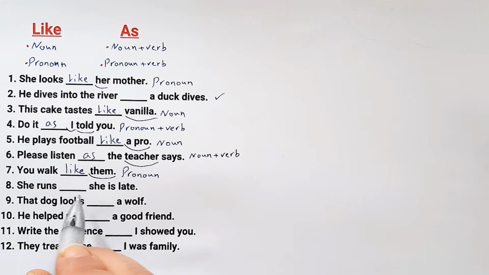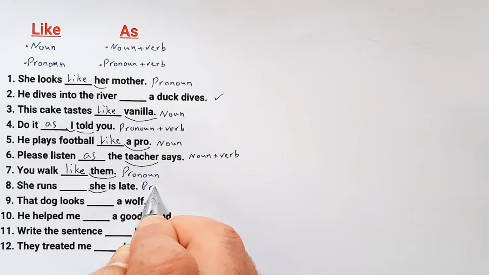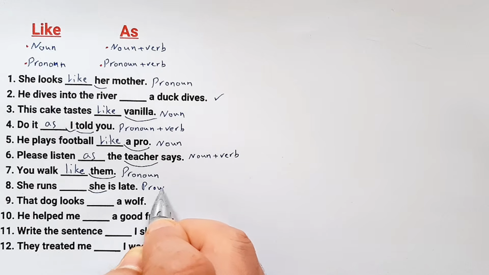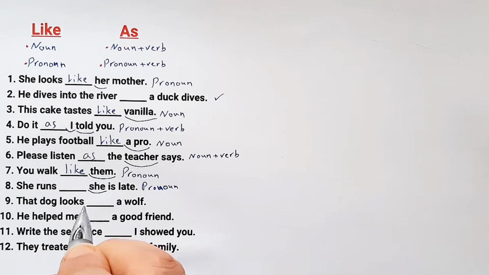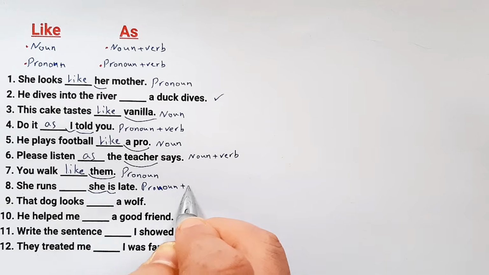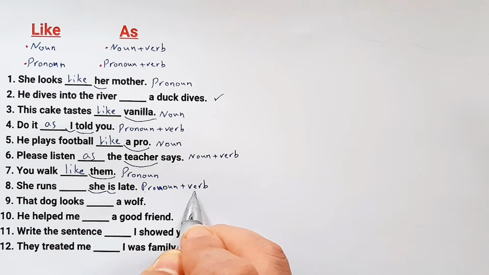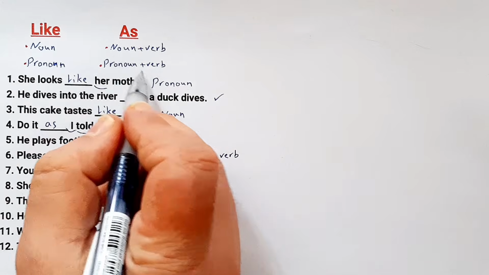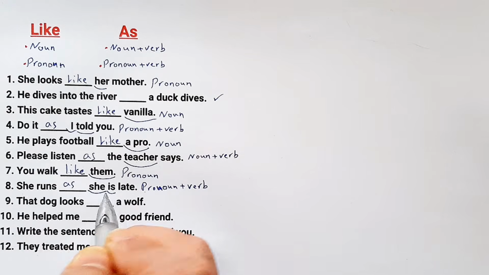Number 8. She runs blank she is late. Here the keyword is she, which is a pronoun, and is, which is a verb. For pronoun plus verb, we must use as. She runs as she is late.